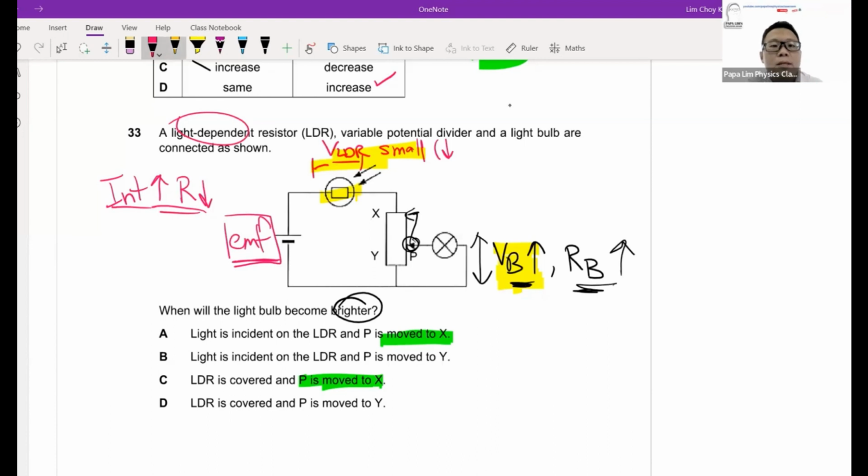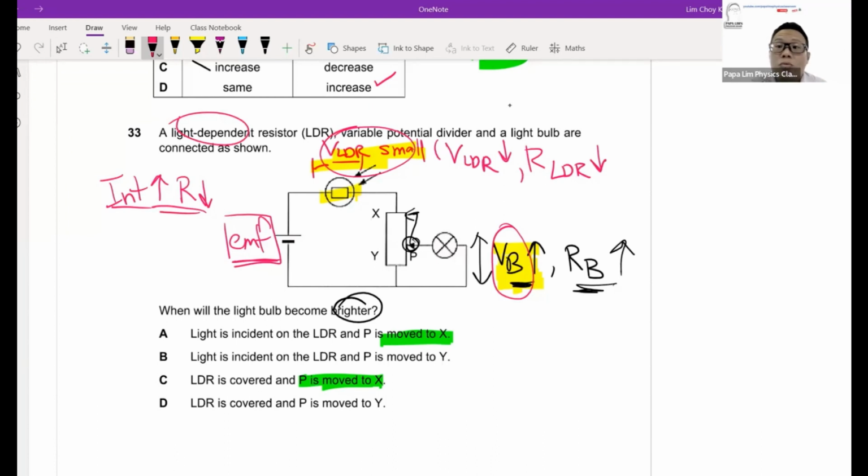So the bigger my VB is, the smaller my voltage of LDR is. For my VLDR to decrease so that the voltage of the light bulb can increase, the resistance of LDR must decrease. Smaller resistance will command smaller voltage.